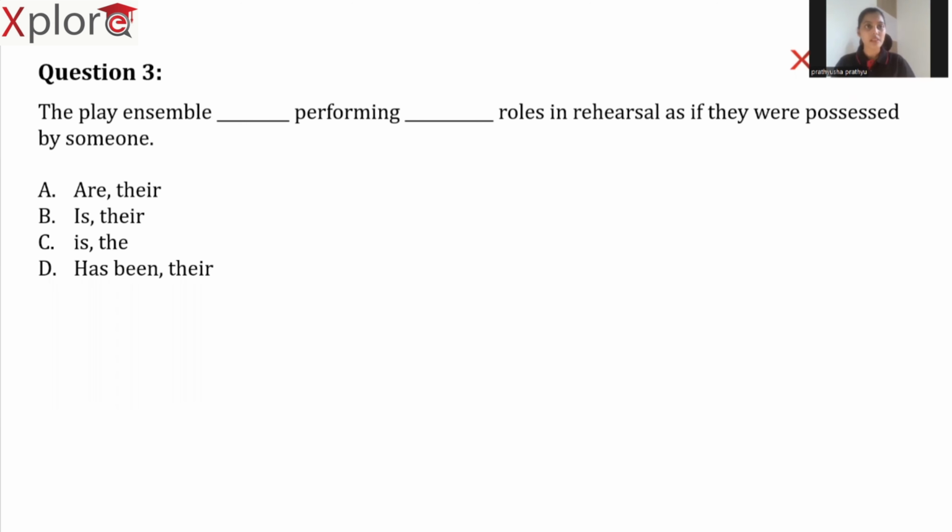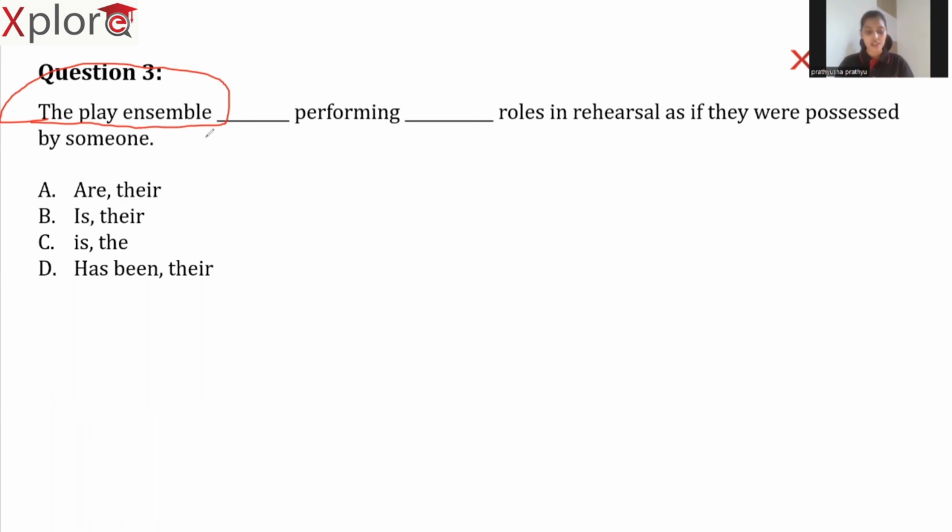The play ensemble blank performing blank roles in rehearsal as if they were possessed by someone. Option A, are there. Option B, is there. Option C, is the. Option D, has been there. So, in order to identify the answer to this question, we should recall a rule in subject-verb agreement first. The play ensemble. Here, our subject is a collective noun.